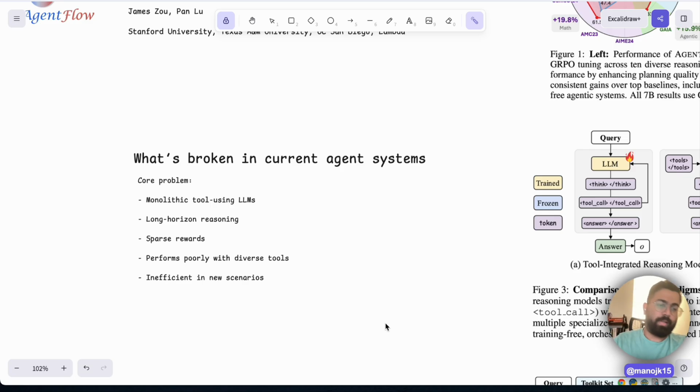The second one is long horizon reasoning. These 80 billion or 200 billion parameter models work very well for maybe 5 steps max. If I tell it step 1 do this, step 2 do this, step 3 do this, and step 5 do this, and you get the final answer, it can somehow figure out how to reason. Like, okay, if I miss step 1, then I can use a different kind of step to end up at step 5. So it can take different routes until maybe 5 steps max.